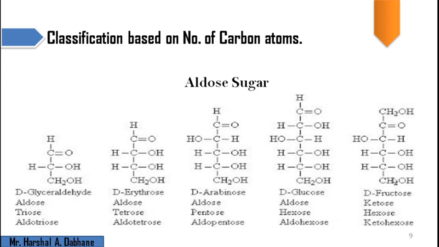And this molecule has a ketonic group, so it is a ketose, and it has 1, 2, 3, 4, 5 and 6 carbon atoms. It means that it is a hexose and a ketose, so it is combinedly called a ketohexose. This is just the nomenclature of aldose sugar depending upon the number of carbon atoms present in it.